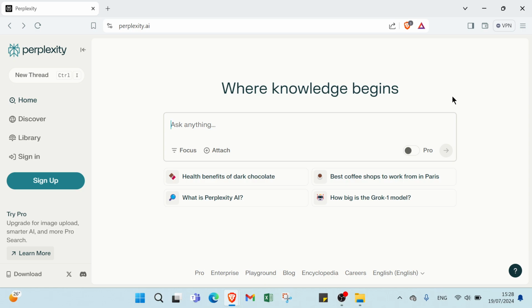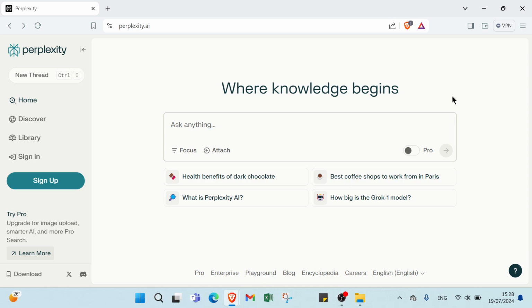The second one we have is creating and selling digital products. Another great way to make money is by creating and selling digital products using Perplexity. Here's how. First, we have develop your product. Use Perplexity to create ebooks, templates, or online courses. Then we have set up an online store. Platforms like Etsy or Gumroad are great for selling digital products. Then we have market your products. Use social media and email marketing to reach your audience.